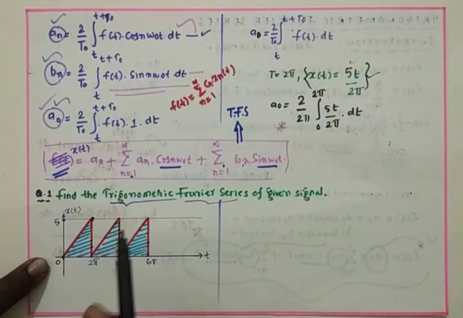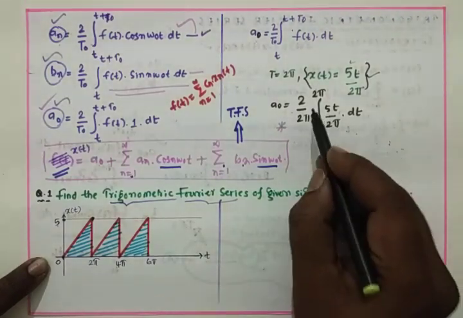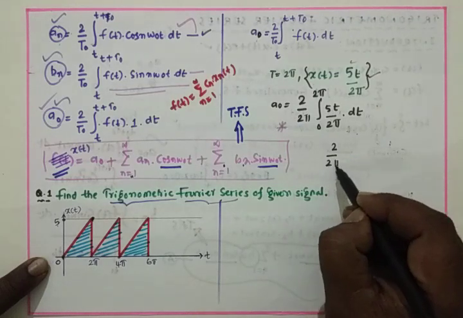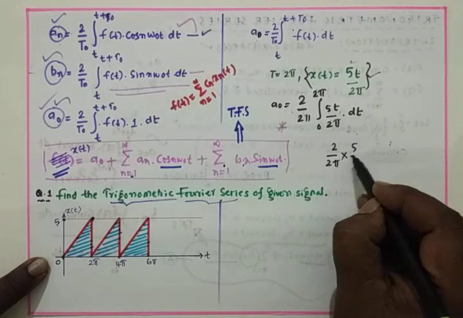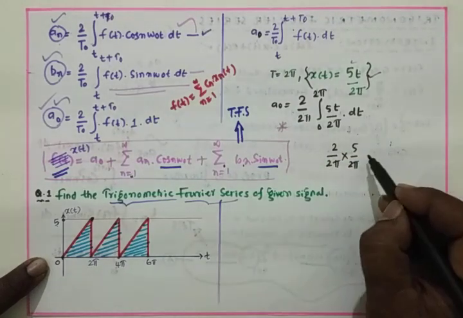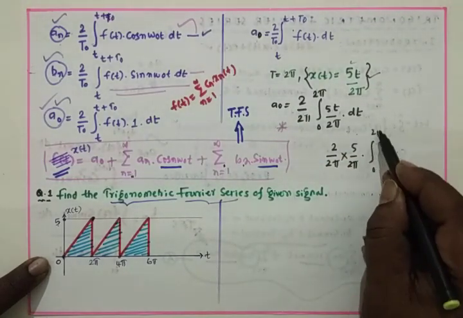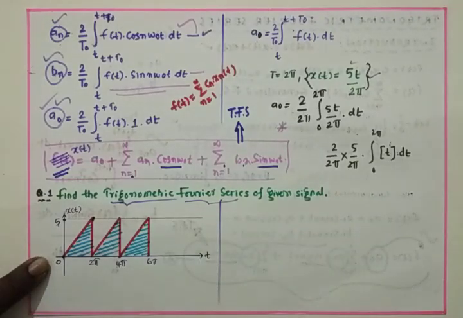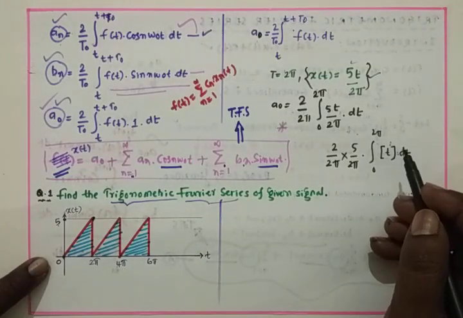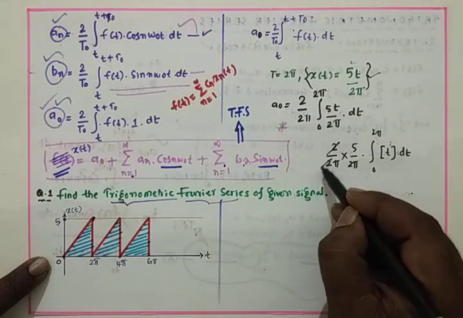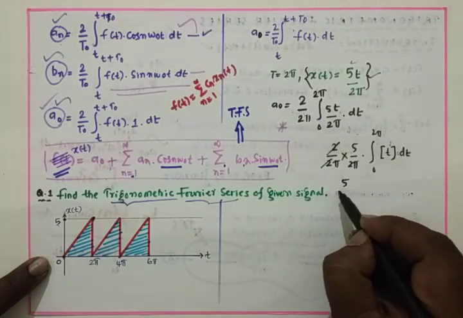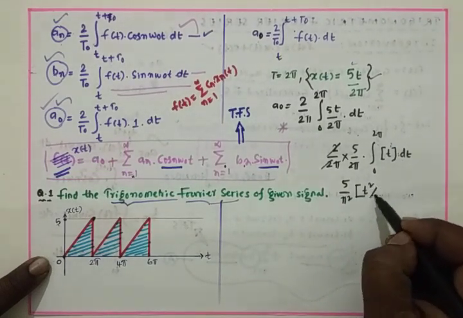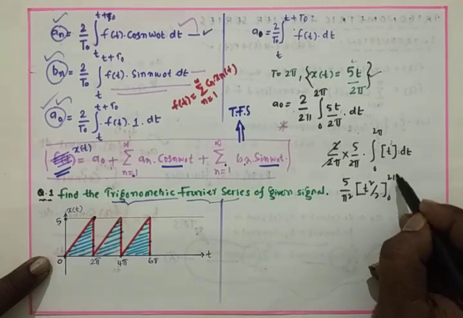Now we can write 2 by 2 pi into 5 by 2 pi, integral 0 to 2 pi t dt. The integral of t is t square by 2, so the 2 gets cancelled. We have 5 by pi square, and the integral of t is t square by 2, from 0 to 2 pi.